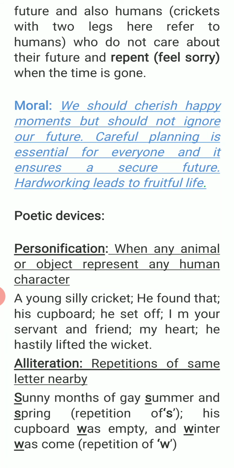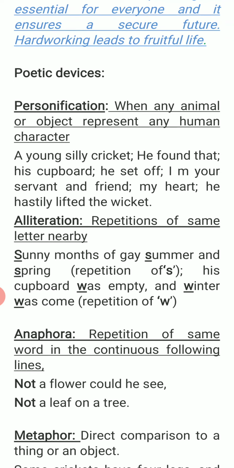Then alliteration. Alliteration means repetition of the first sound in the words of a given line. Okay, now for example: sunny month of gay summer and spring, repetition of s is there, that is alliteration. His cupboard was empty and winter was come, so repetition of the letter W. Now, your task is to find out the rest of the alliteration from the poem. I have given the example and explained what is alliteration. The rest you are going to find from the poem.